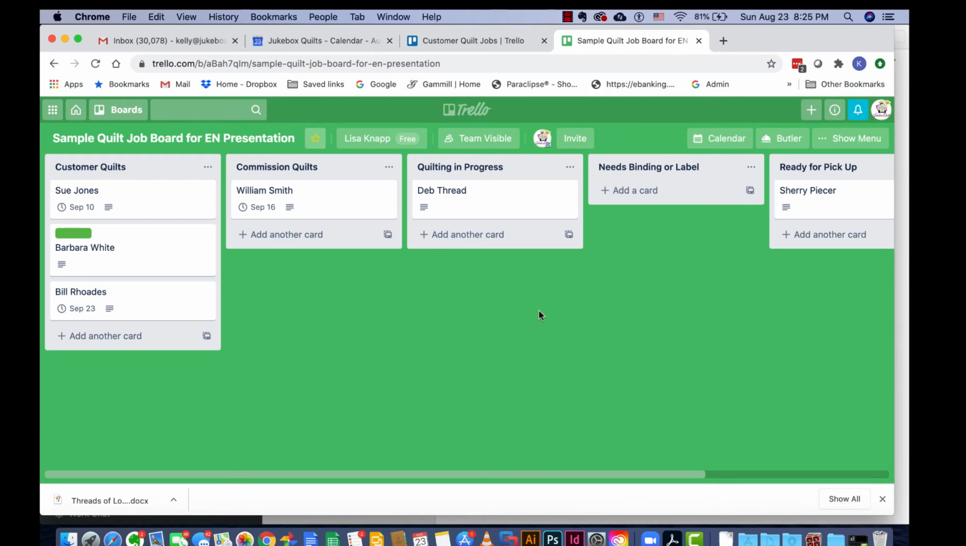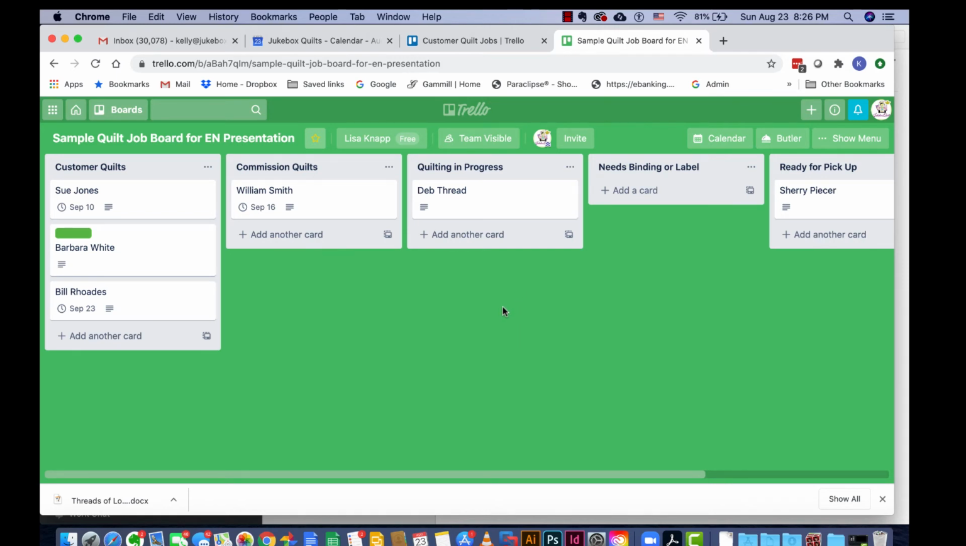Another program that we use all the time in our quilt business is a program called Trello. It's also a free program that you can download. We use it for sort of project management, and this is a sample board that I've set up. You can think of it as like a bulletin board that has rows of post-it notes in different lines.